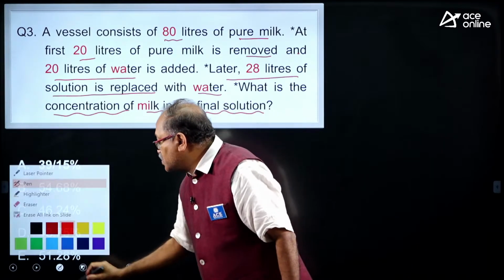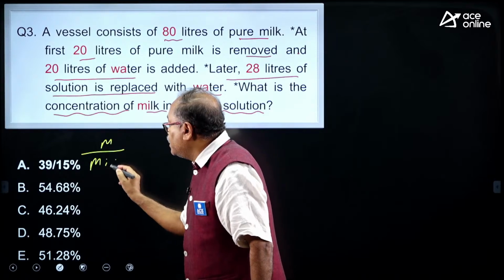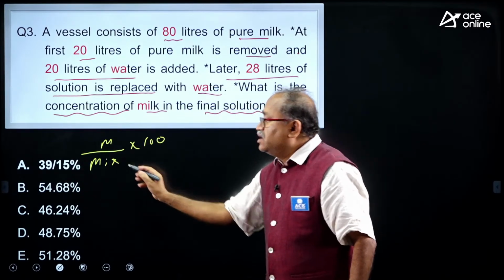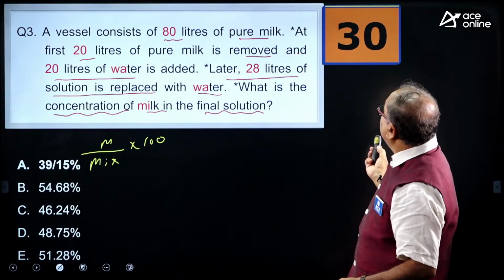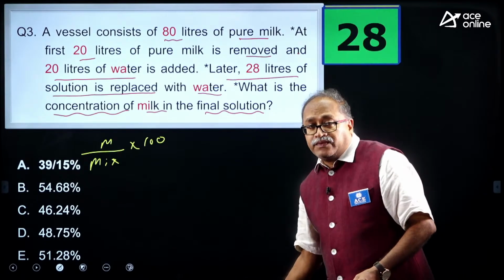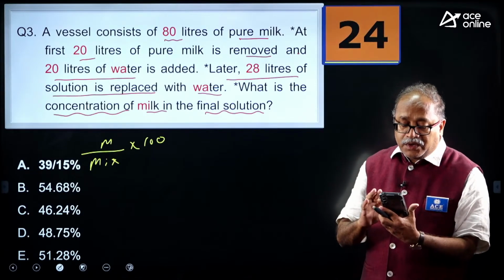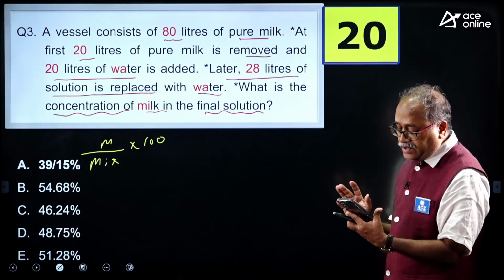That means you are asked to find milk by total mixture into 100 percentage. There is something to learn in this particular question. So, please take your 30 seconds, and after that I will tell you how to handle one particular calculation effectively. Come on, my dear friends.